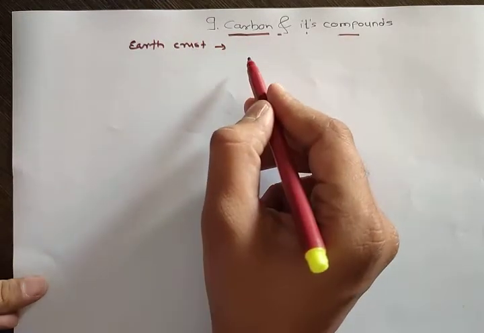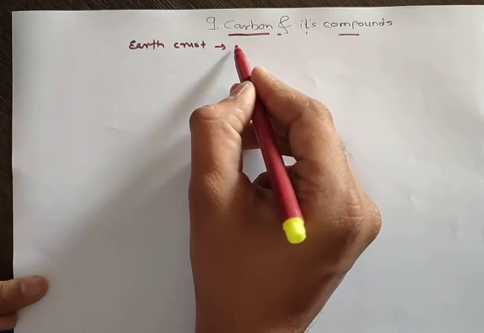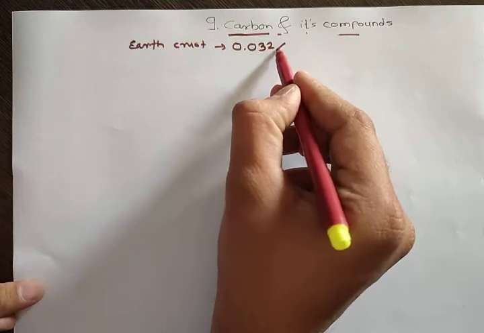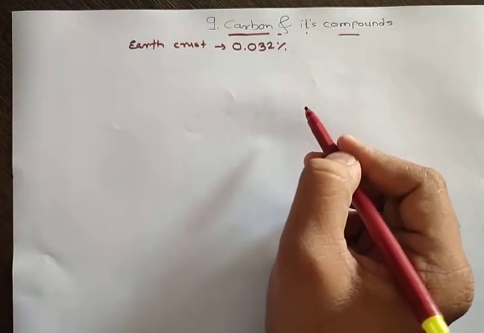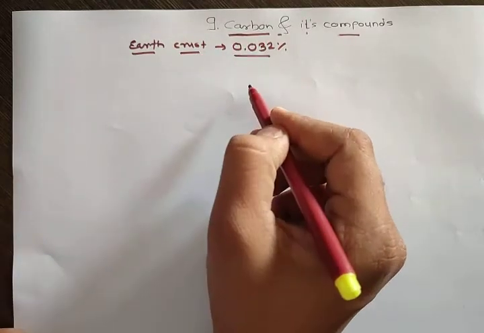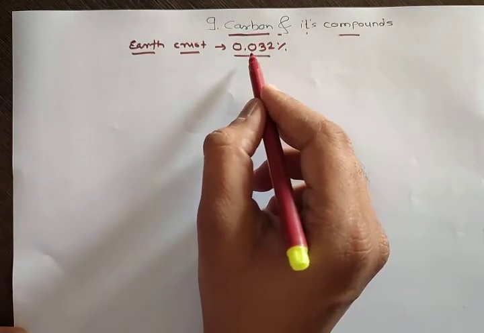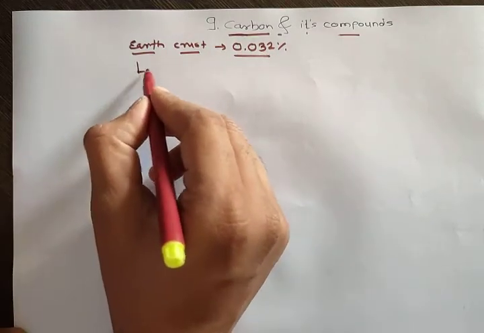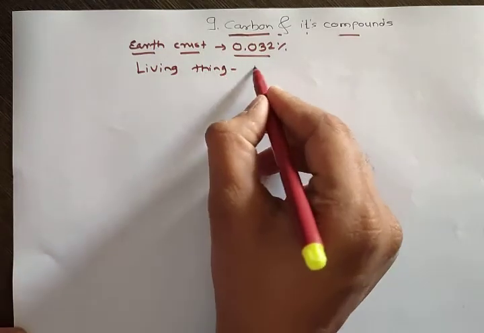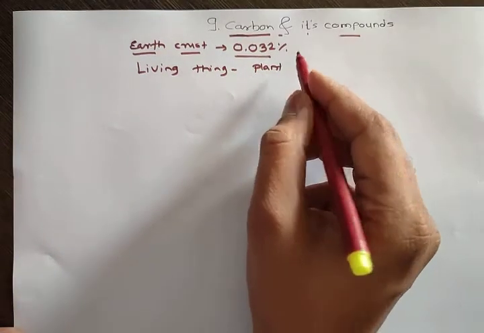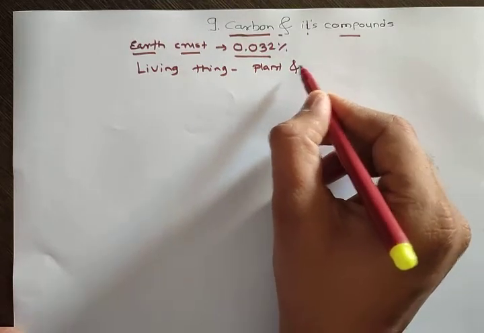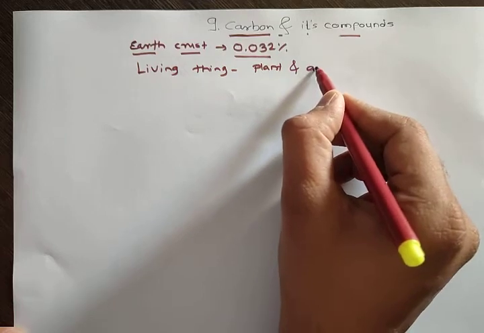So this carbon is also present in the earth crust, but in a very small amount, that is about 0.032%. It is a very small amount, but carbon is present in large amounts in living things. In living things like plants and animals and other organisms, carbon is a very important constituent of their body.